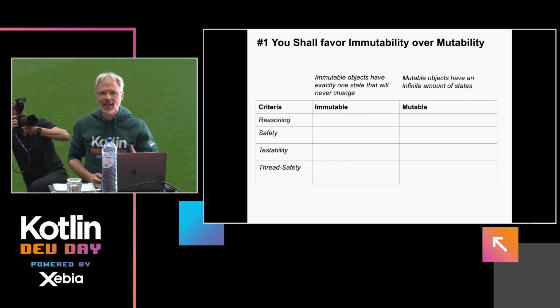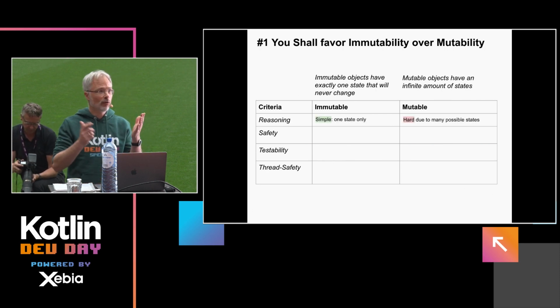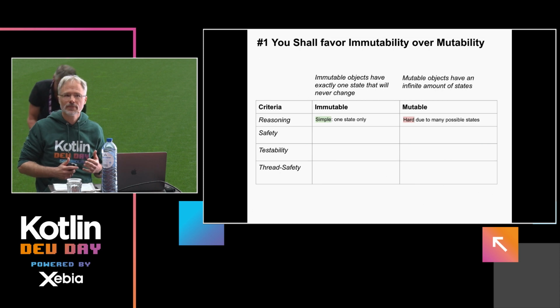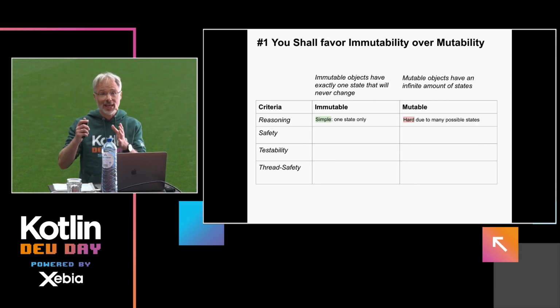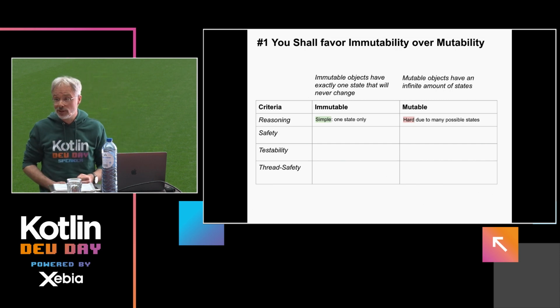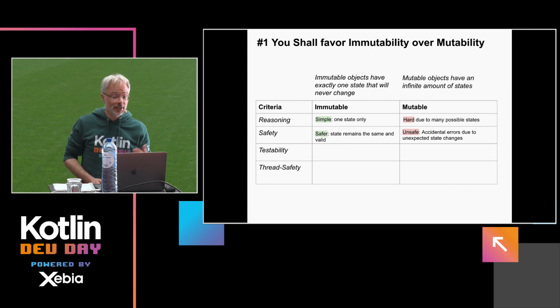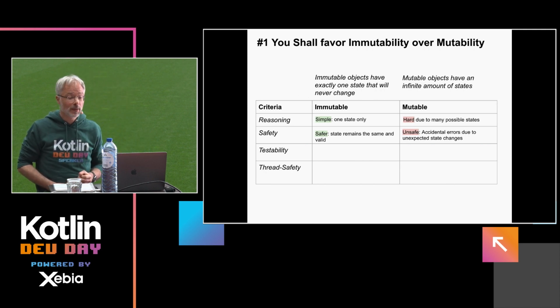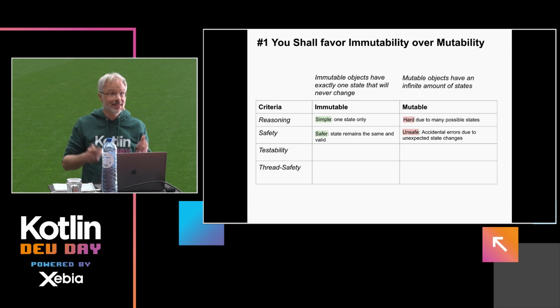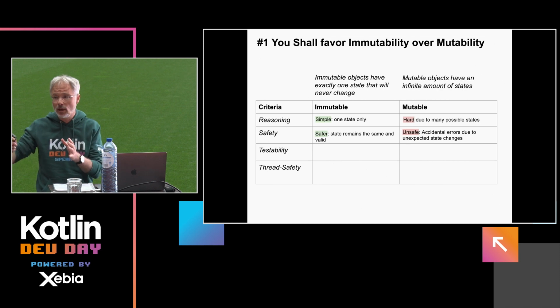So when it comes to reasoning about your application, when you only have one state, reasoning is definitely simpler, unlike an infinite amount of states. Especially if these states can also change at every point in your application, not only at the spot where it is declared. The same is true for safety. When a state always remains the same, not much can happen, which is not the case for the mutable counterpart, where accidental errors can quite quickly be introduced, especially, for instance, if you refactor your code base, and later on some variable state will be assigned that is not compatible.